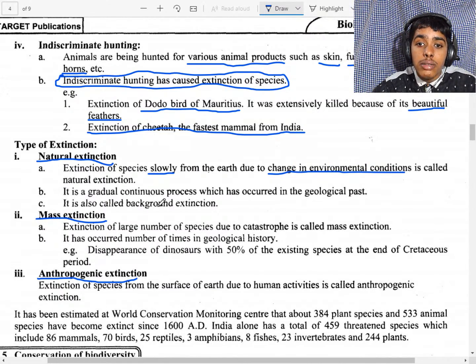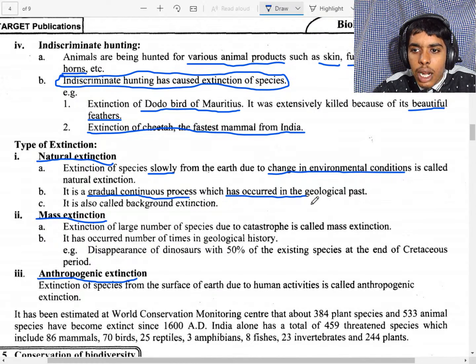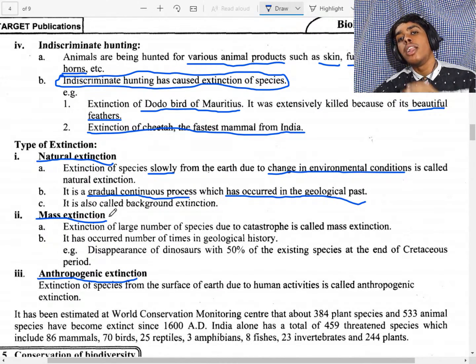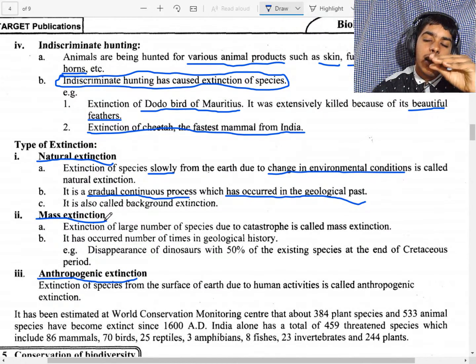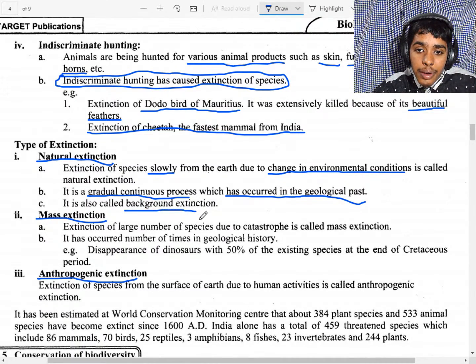It is a gradual and continuous process which occurs in the geological past. It will occur definitely at any point of time. It is gradual. It will continue till last. It is called background extinction.